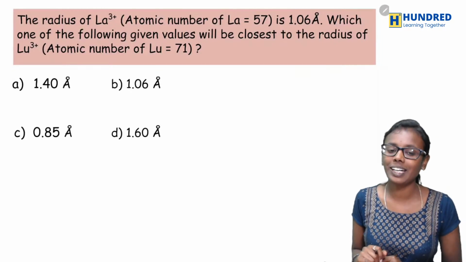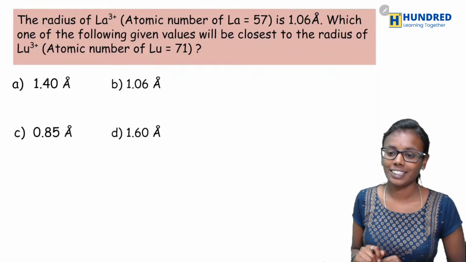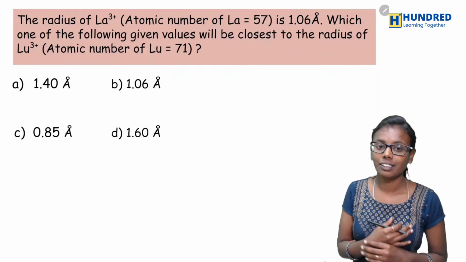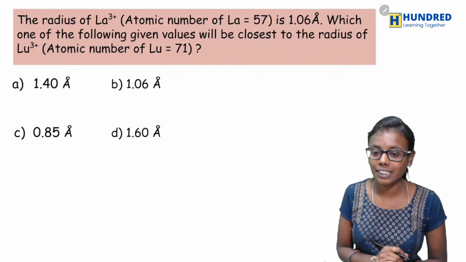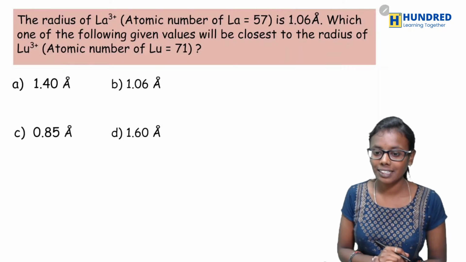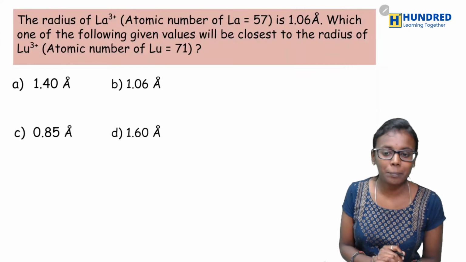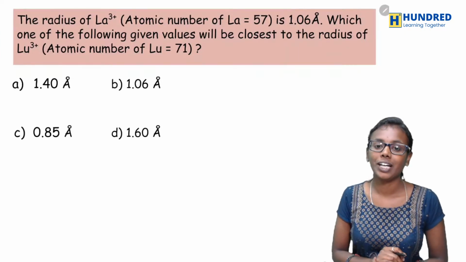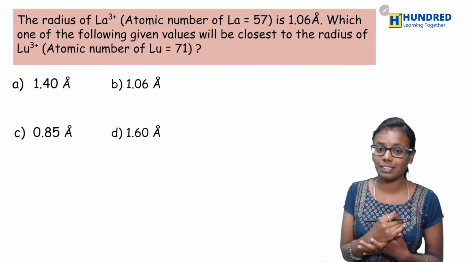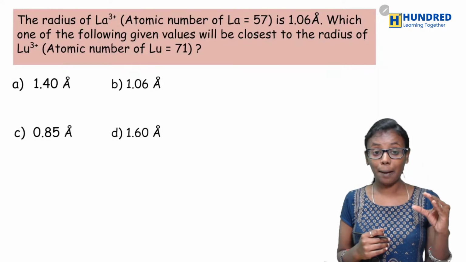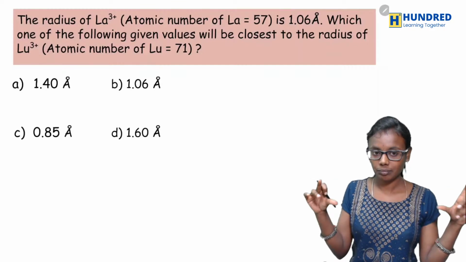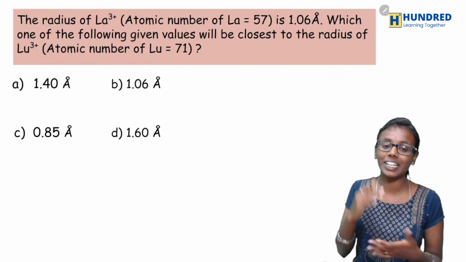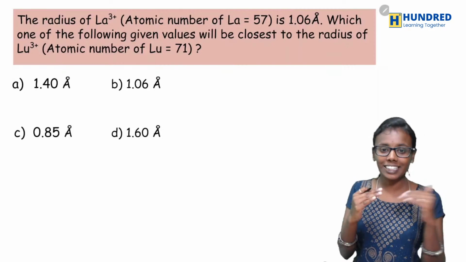They have given you the radius of lanthanides. So what happens to the size in the lanthanide series? You can apply the formula, but I am giving you the simplest thing. What happens along the lanthanide series? What happens to the radius? Yes, very good, lanthanide contraction, right? So the size will decrease.